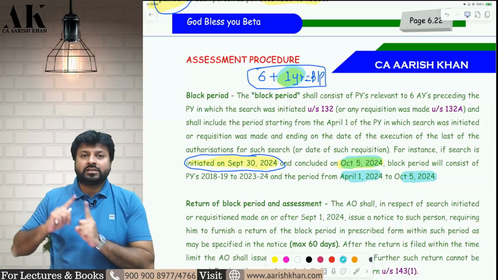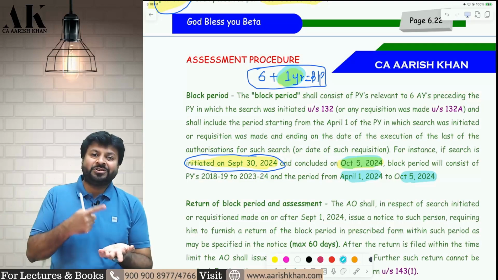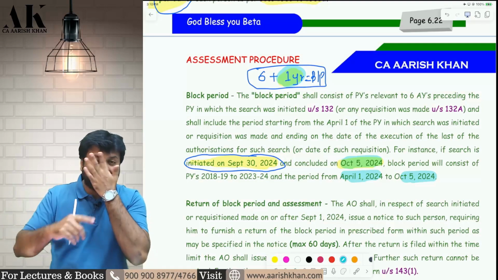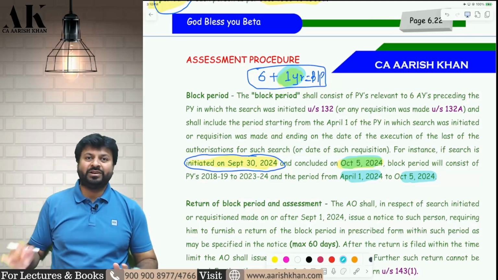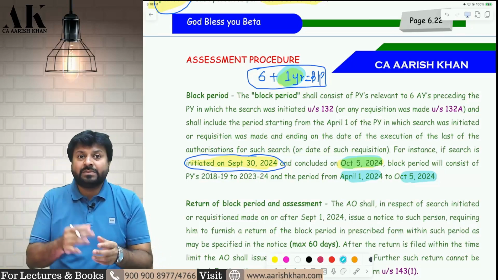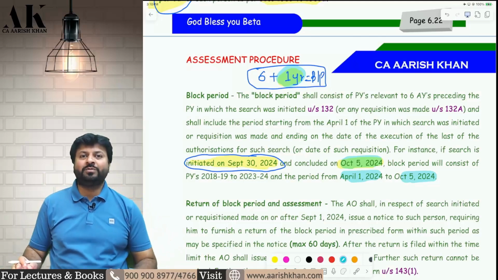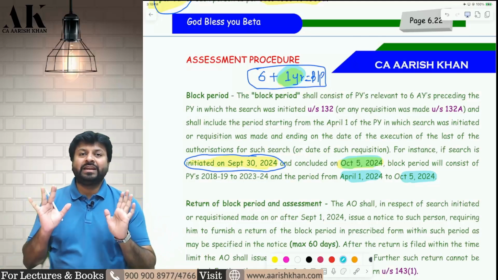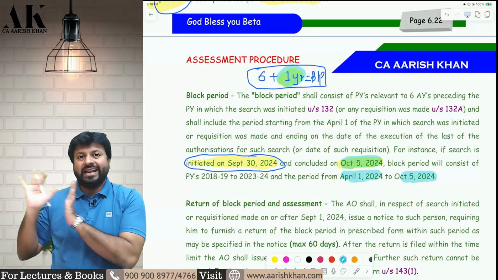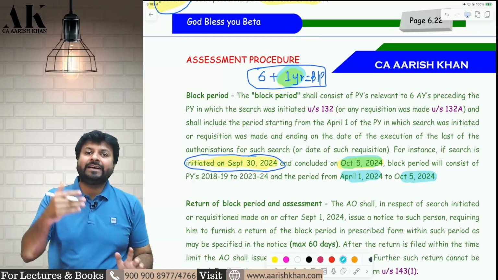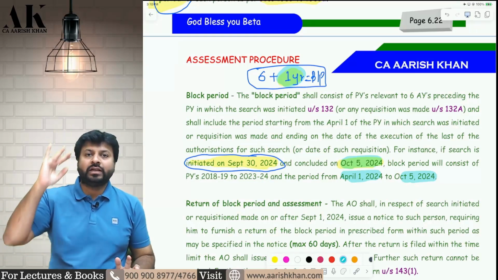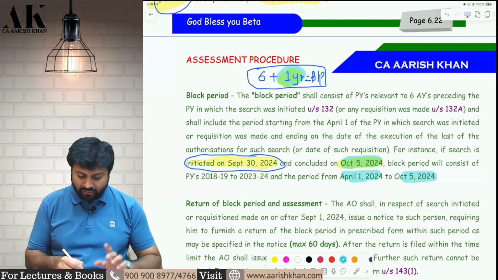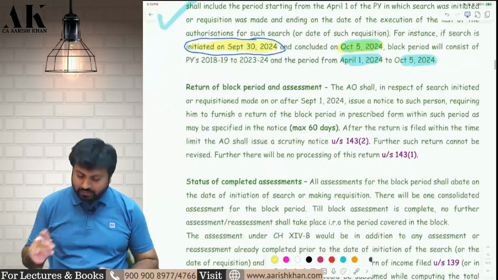When the AO will do assessment of last 6 years, the AO will also do assessment of this 6 months and 5 days in the block period only. I hope it is clear to all of you. So the block period contains two parts: the last 6 years, and the current year from 1st April up to the date of completion of the search. I hope it is clear. What do you mean by the term block period?